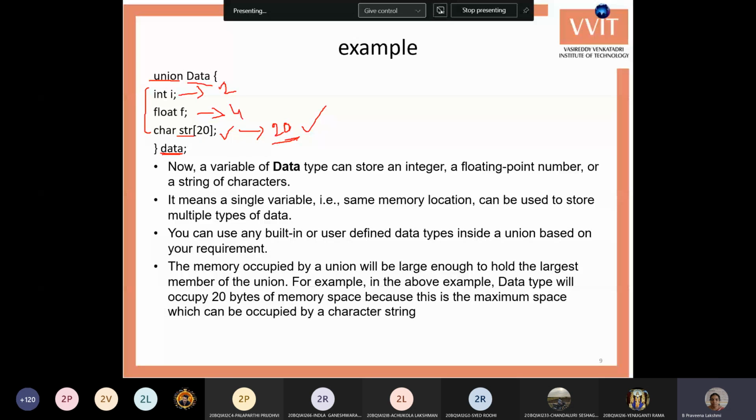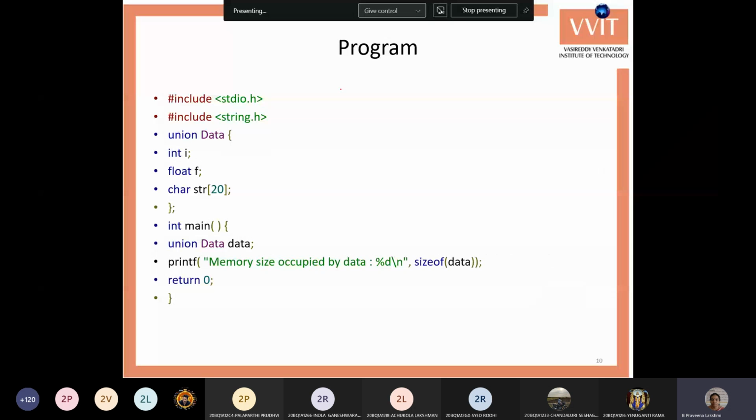Next, there's an example program. Same question, the same structure, three variables. Here the variable data is created, and here we are just displaying the size of that variable. You may be asked a question like accessing the variables in the union. You can write a scanf statement to enter the value for any one of the variables in the union and display the same variable.